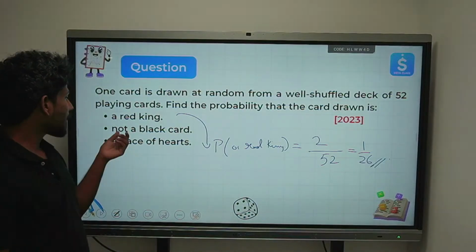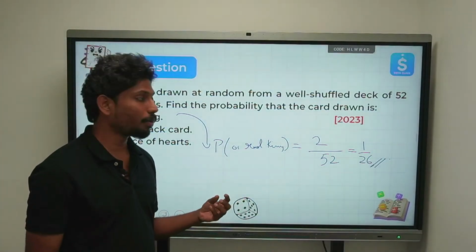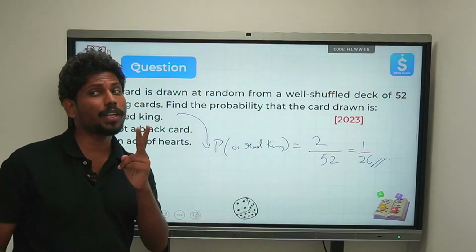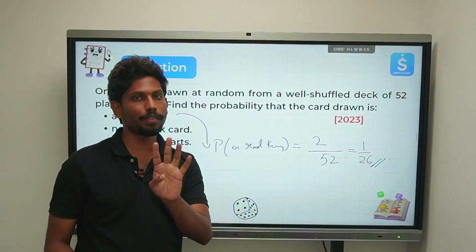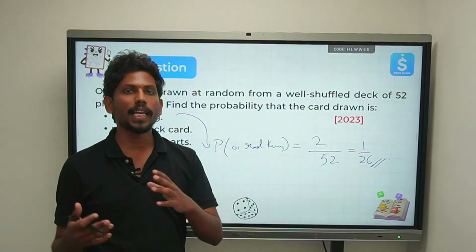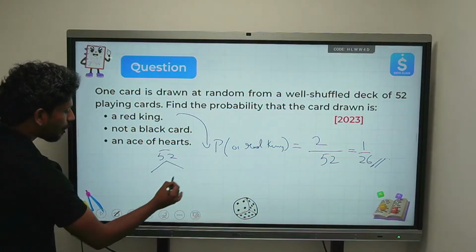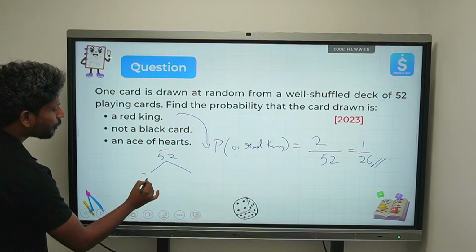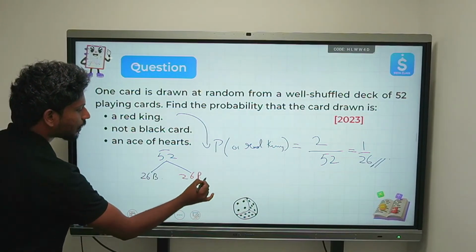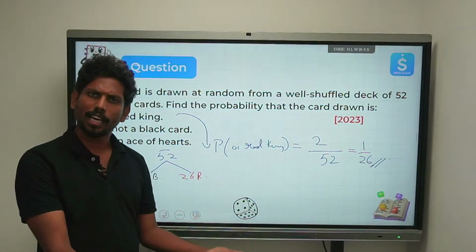Next, you see the next one is not a black card. Now, when can you say not a black card? Do you remember this event called the complementary event? There are two events. Whenever this "not" comes, it is talking about the complementary. But anyway, in the deck of cards, how many cards do we have? Totally 52. In this, how many red and how many black do we have? We have 26 black and we have 26 red, right? Now, he's saying not a black card. That means it's a red card, right?